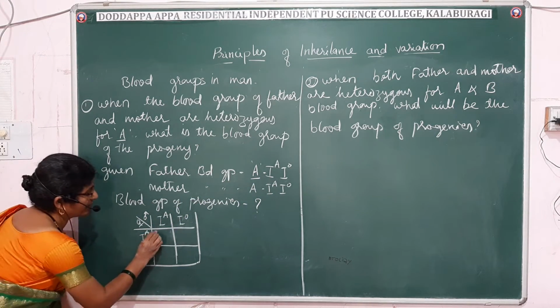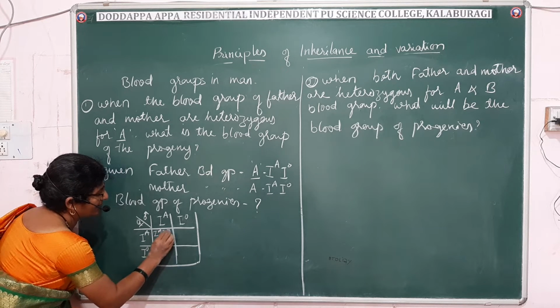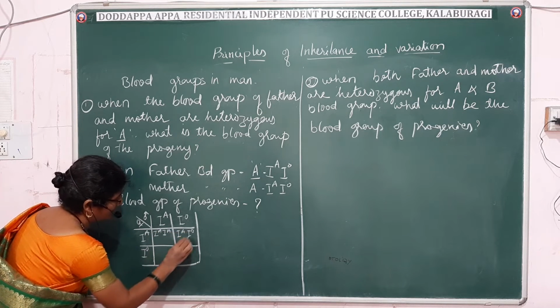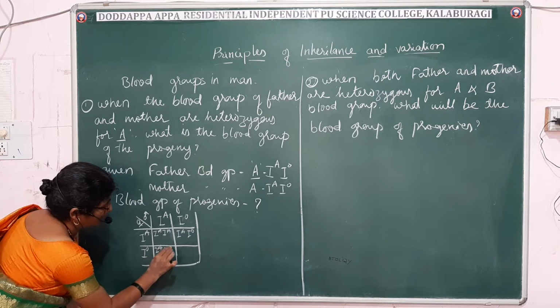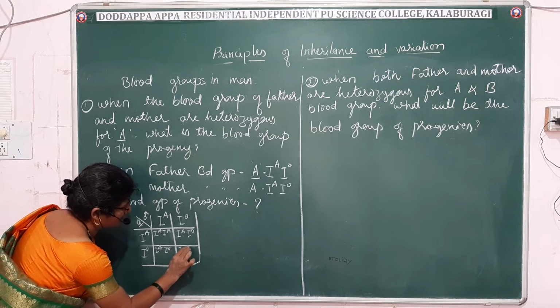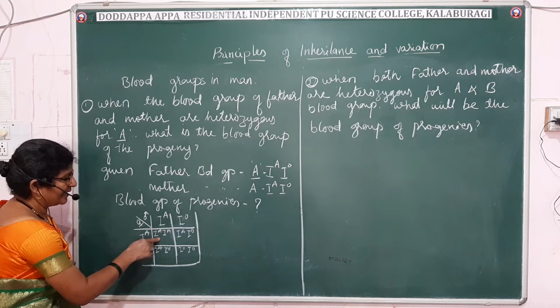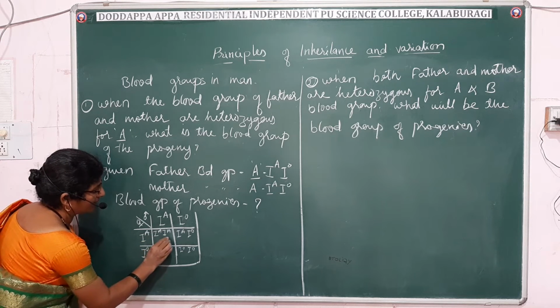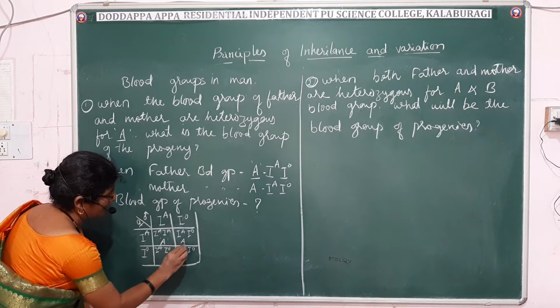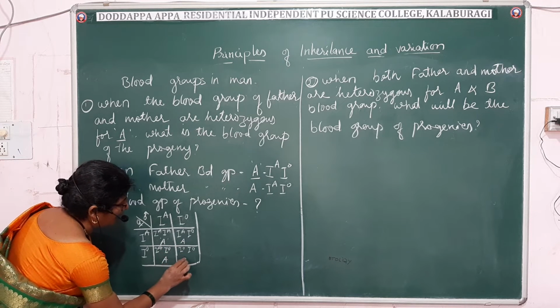Let me write the progenies: I^A I^A, I^A I^O, I^A I^O, I^O I^O. Let me write the blood group here. I^A I^A will give A phenotype, and here also A,